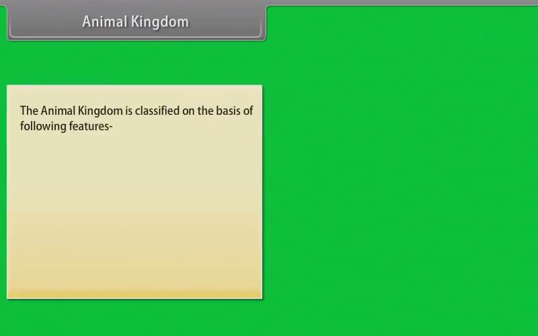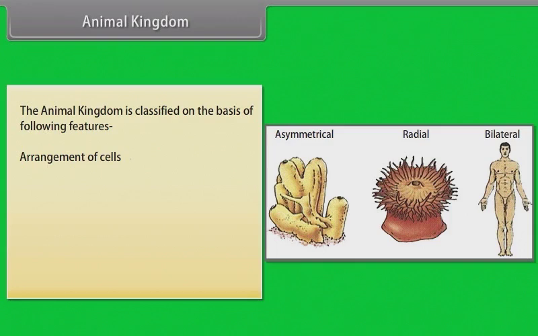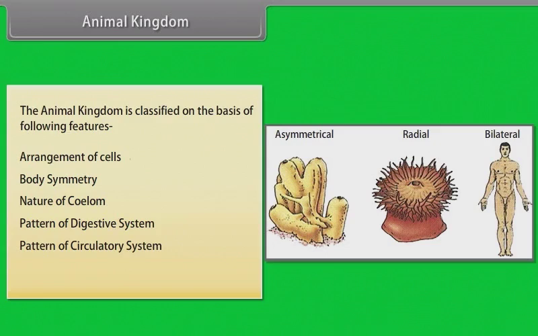The animal kingdom is classified on the basis of following features: arrangement of cells, body symmetry, nature of coelom, pattern of digestive system, pattern of circulatory system, pattern of reproductive system.